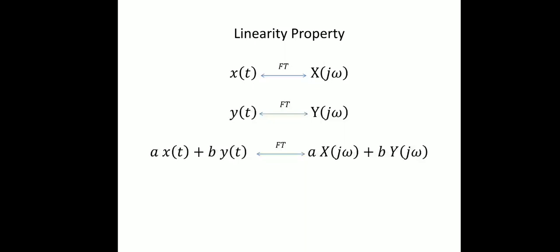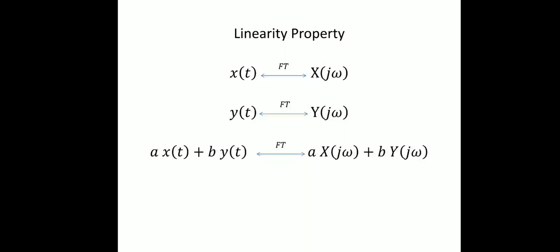Similarly, the right hand side of the relation represents: first obtain the individual response. The individual response is the Fourier transform of the signals x of t and y of t, meaning x of j omega and y of j omega.